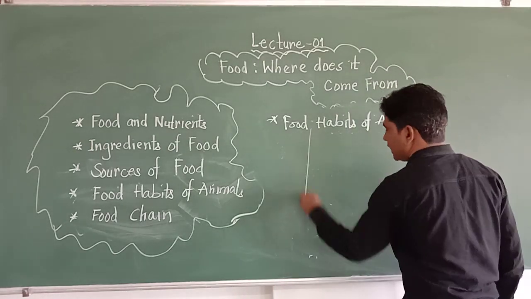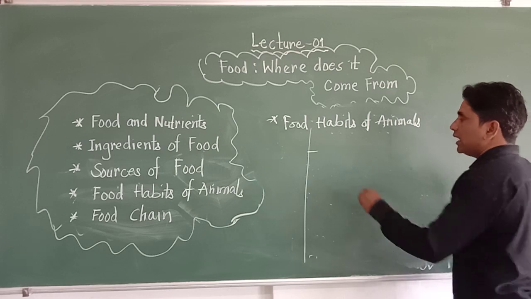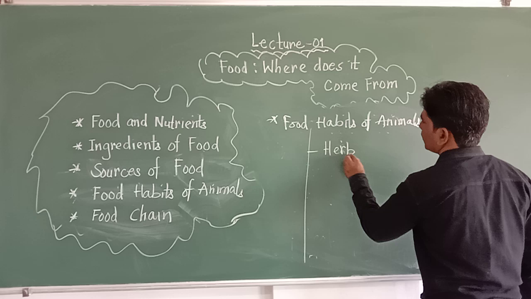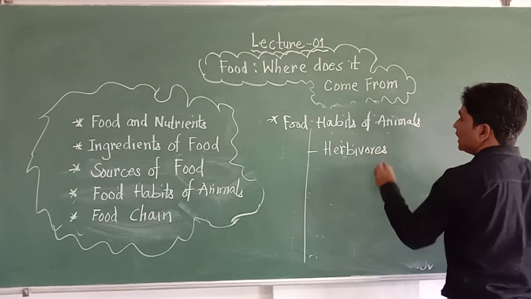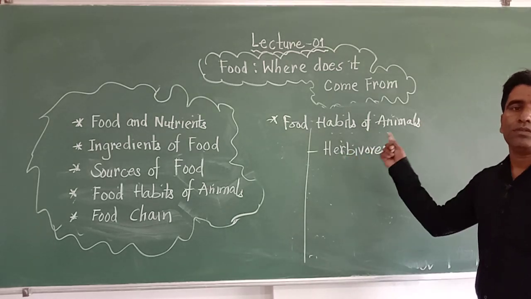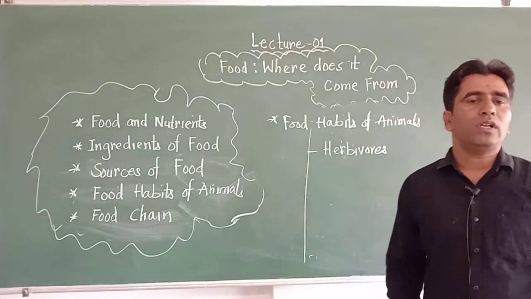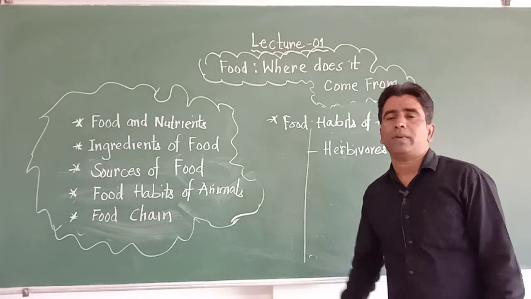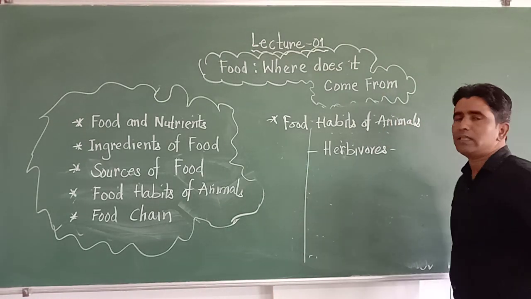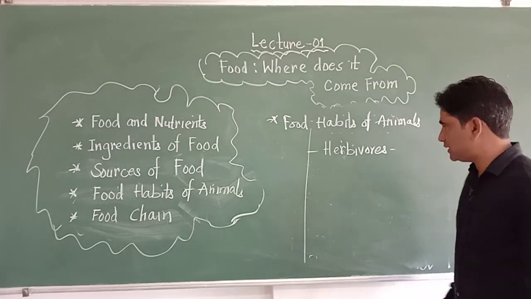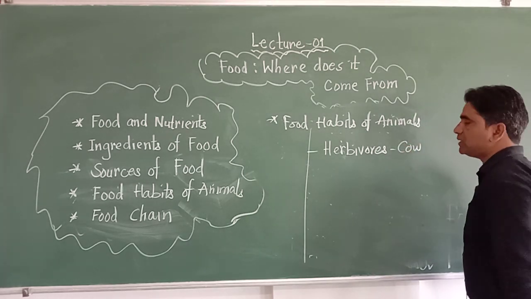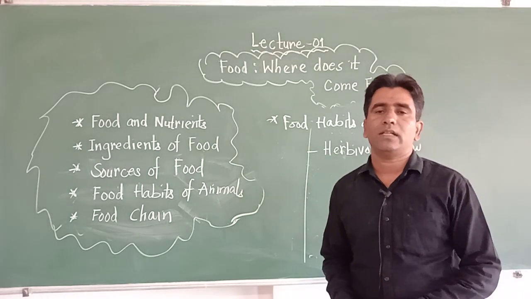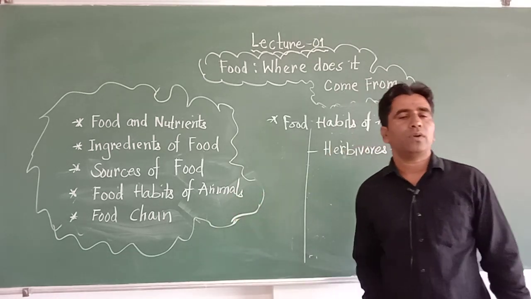The first category on the basis of food habit is herbivores. Herbivorous animals eat only the plant and plant product. Such animals are called herbivorous animals or herbivores. Example, you can take cow. Cow is the best example for the herbivore. For the jungle, you can take deer. Deer eats only the plant and the plant product, hence it is called a herbivore.